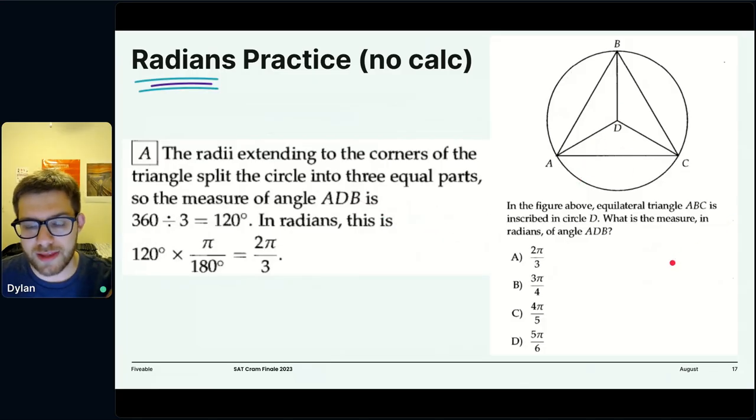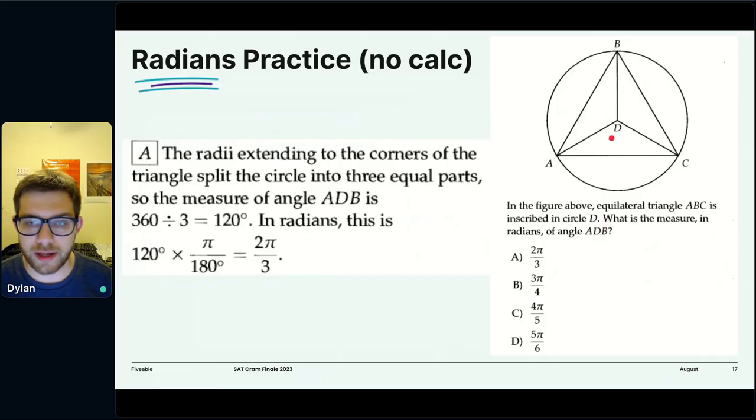Again, understand that what a radian means intuitively is a part of the circle. If pi radians is half a circle, then 1/3 of a circle is 2 pi over 3 radians, because 2 pi is the whole.